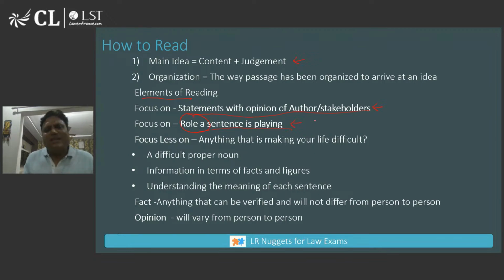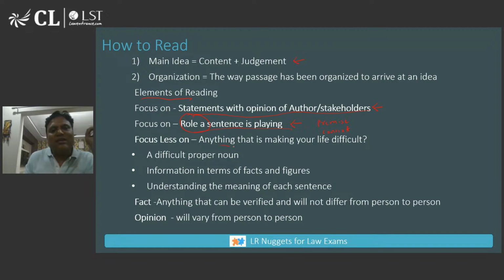What are the roles that a sentence can play? Basically, a sentence can be used as a premise to the argument. What do you mean by the premise? Premise is something which is used as a support to build the argument or to build the idea, or it can be simply background information, although important but not the main idea, right? So there are various roles a sentence can play. If I can understand what role a sentence is playing, that will help me, right?